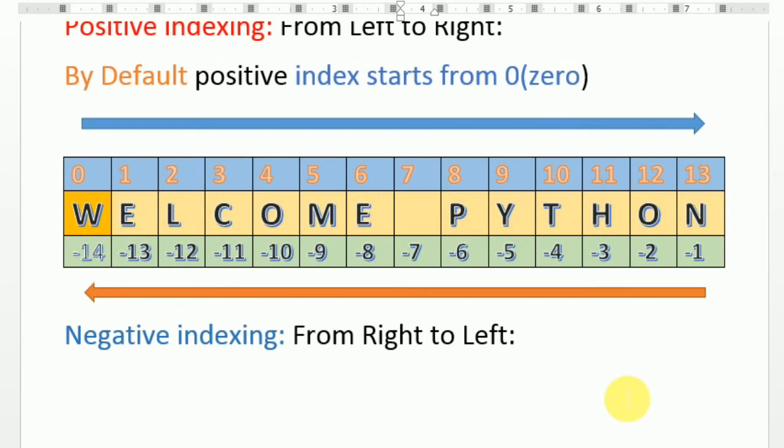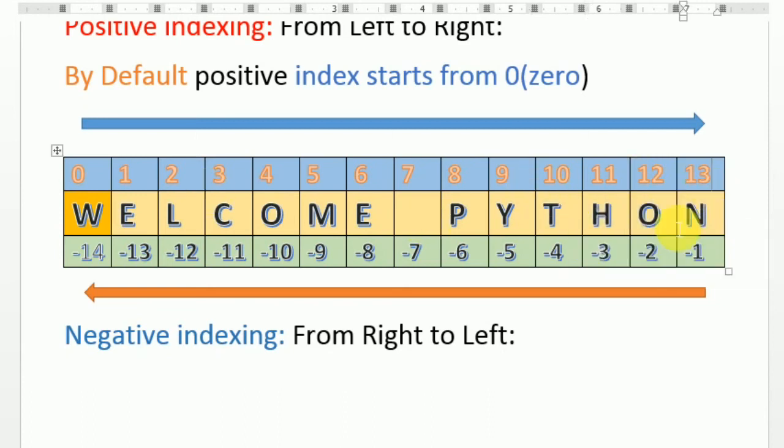You will see that the positive indexing starts from 0 and moves to the last, one less than the total count. If you count 1, 2, 3, 4, 5, 6, 7, 8, 9, 10, 11, 12, 13 and 14, the total is 14, but it starts from 0, so the last is going to be 13.